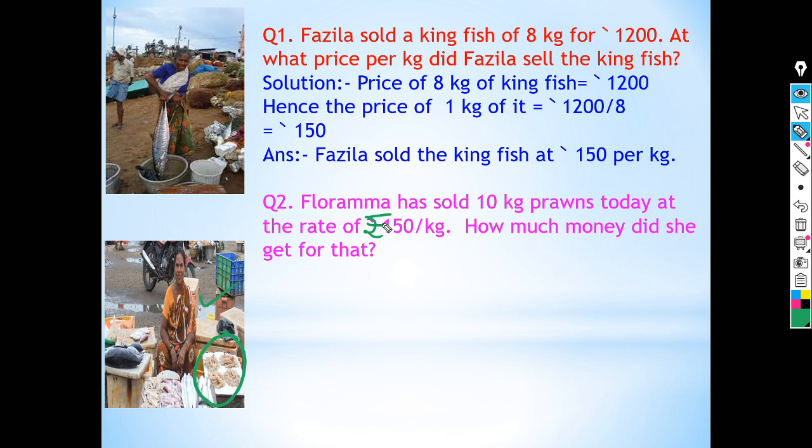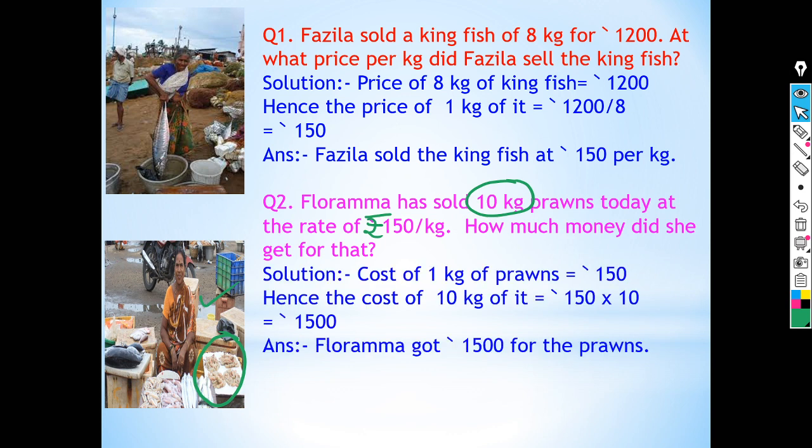She is selling the prawns at the rate of 150 per kg. That means the cost of 1 kg of prawns is rupees 150 and we have to find out the cost of 10 kg of prawns. So come to the solution part. The cost of 1 kg of prawns is rupees 150. So the cost of 10 kg of it is rupees 150 into 10.